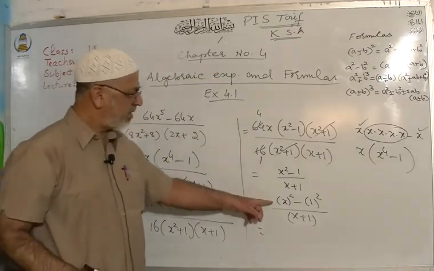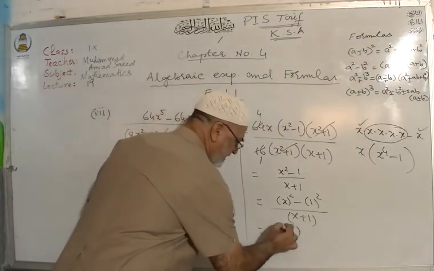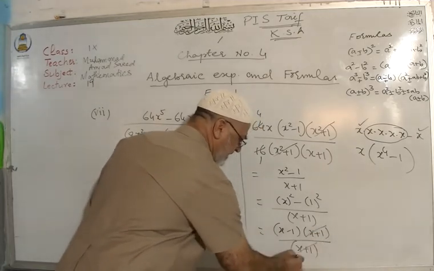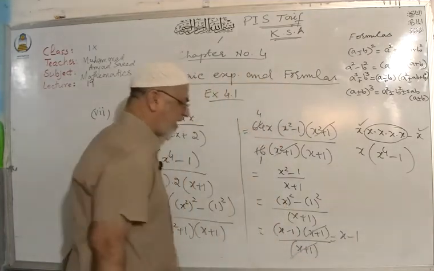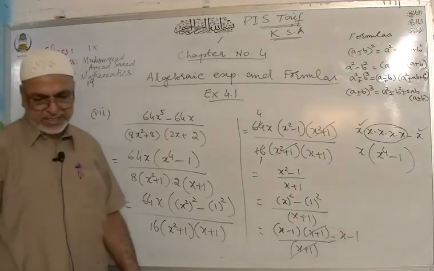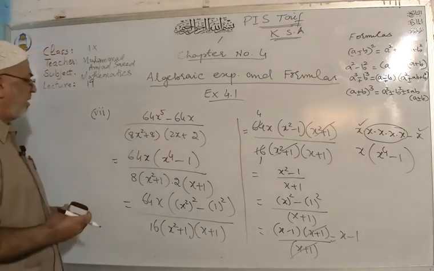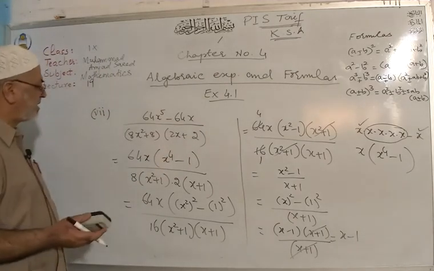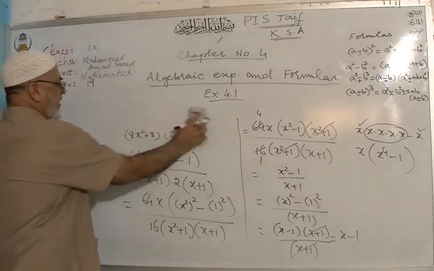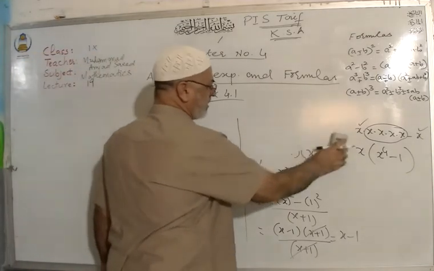Now, apply the formula. Remove 2 and 2, one's negative and one's positive. X plus 1 cancelled out. You have x minus 1. So this is the lowest form of your rational expression. I hope that you can understand this question. The basic thing is to use the formulas and to check which formula is suitable for these parts. Then automatically you will cancel out the things and you will get your required answer.